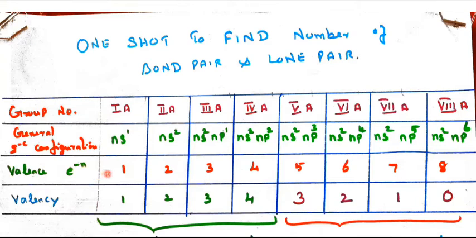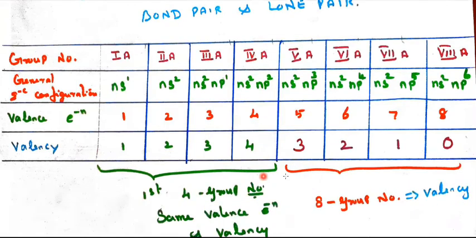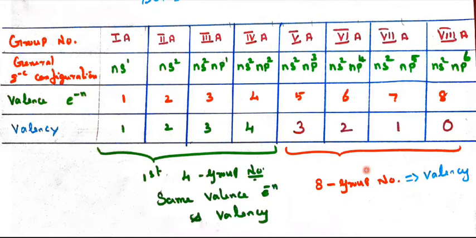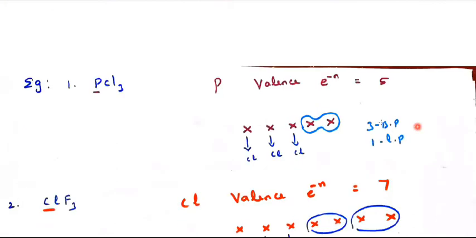So now we are supposed to see the first group, second group, third group, fourth group, up to the fourth group, where valence electrons and valency are the same. And for the fifth, sixth, seventh, and eighth groups, to get the valency we have to subtract the group number from 8. So that is 3, 2, 1, and 0. So here we already saw that. Let us see the examples.